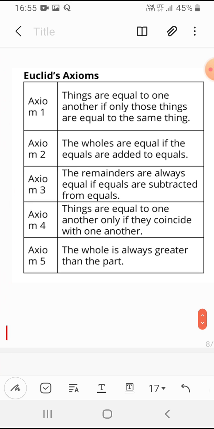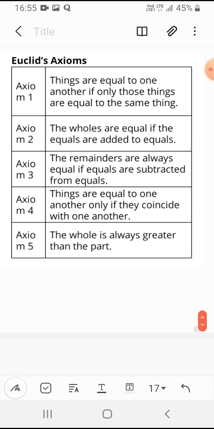And axiom 3 says that the remainders are always equal if equals are subtracted from equals. So if we subtract equals from equals, the remainder we get will also be equal. And things are equal to one another only if they coincide with one another. If both things coincide with one another, then we can say the things are equal.